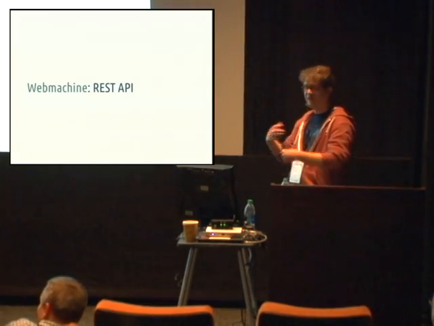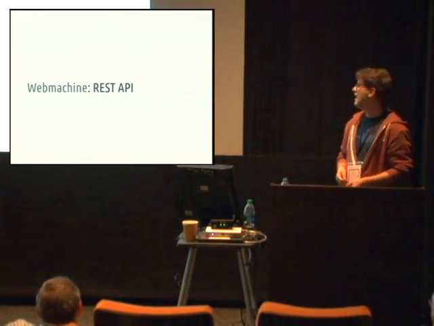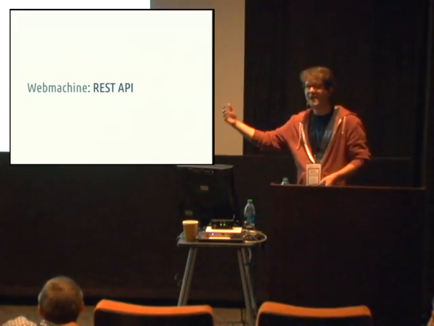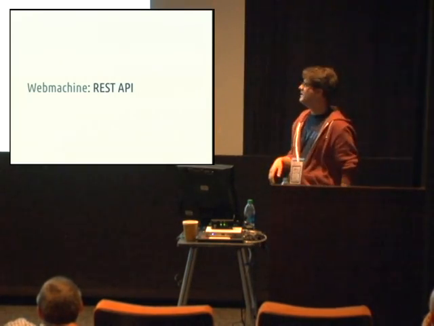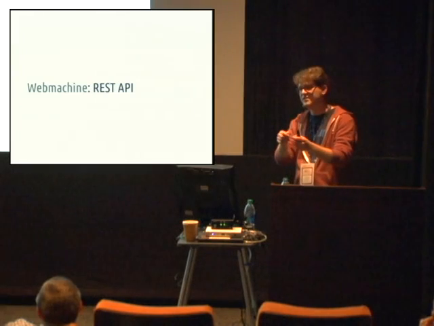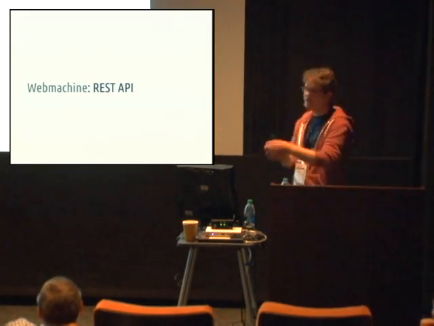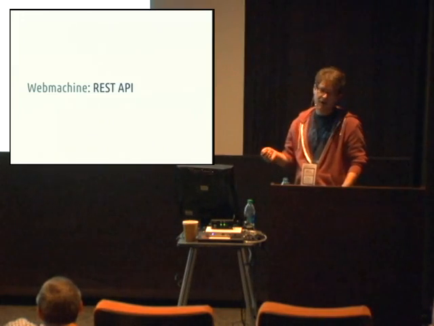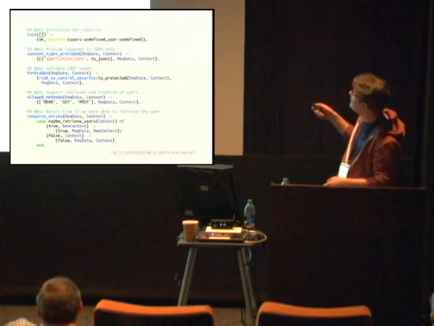It's a functional approach to handling web requests where you have a request object that comes in. It goes through a series of callback functions that represent decision points in the HTTP decision tree, and each of those functions can change the state, which gets continuously threaded through to the next one and influences the decision of the traversal through the graph, or it can cause the web request to halt. So we'll see an example of that on the next slide.